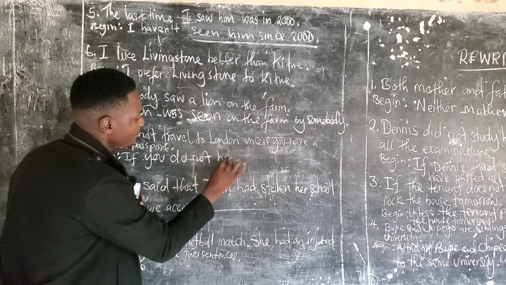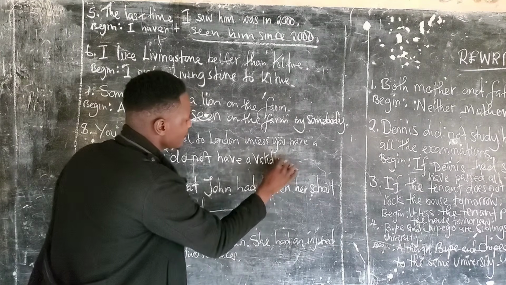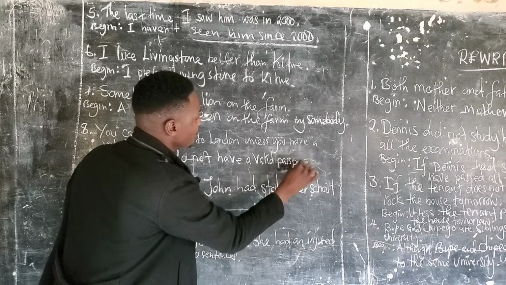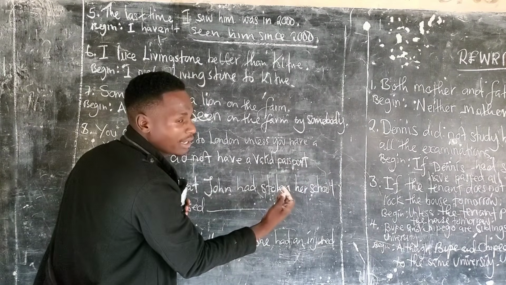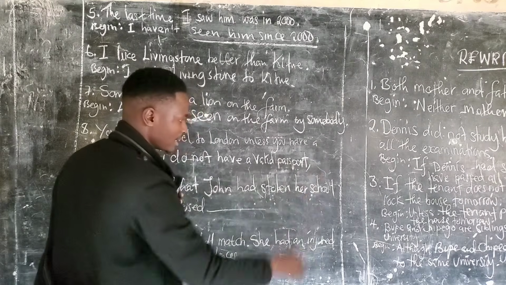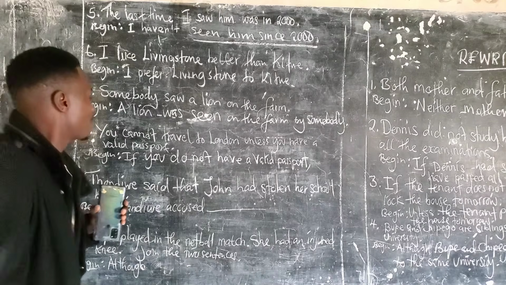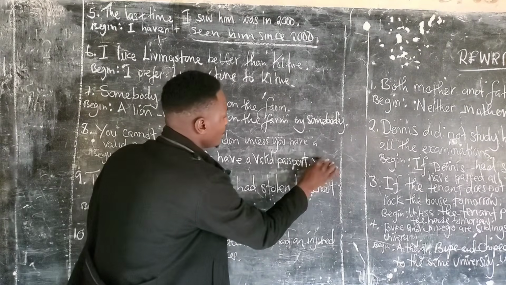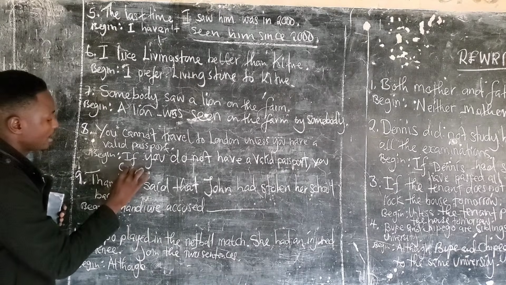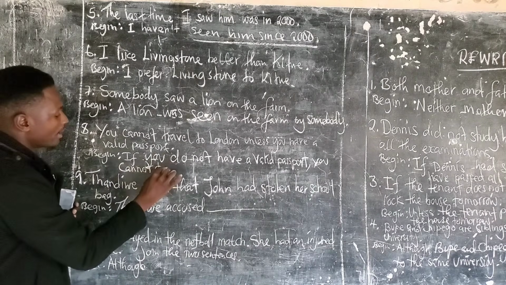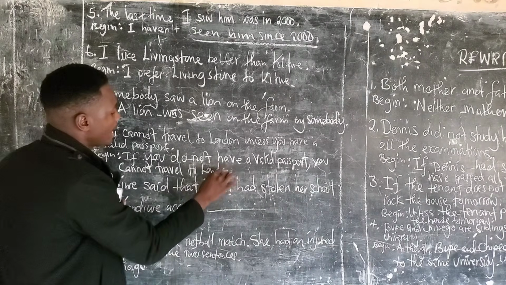If you do not have a valid passport, should we punctuate this one with a comma? Definitely. Okay? You cannot travel to London.